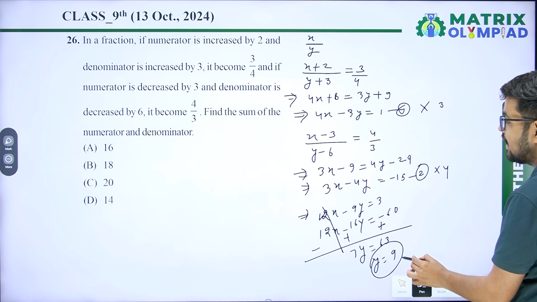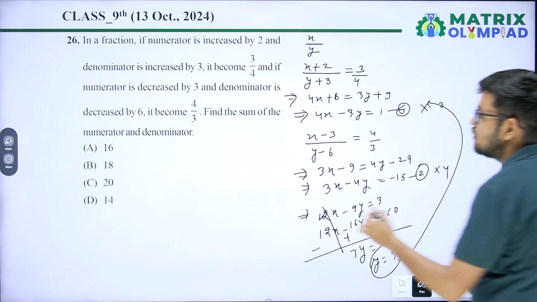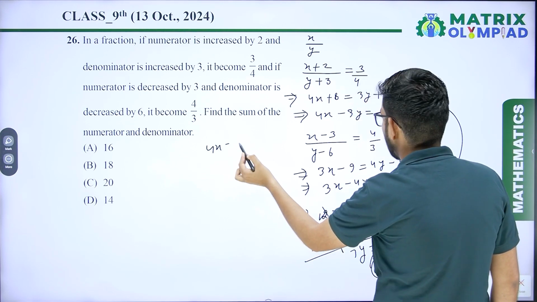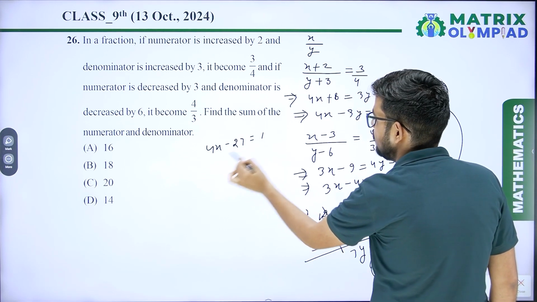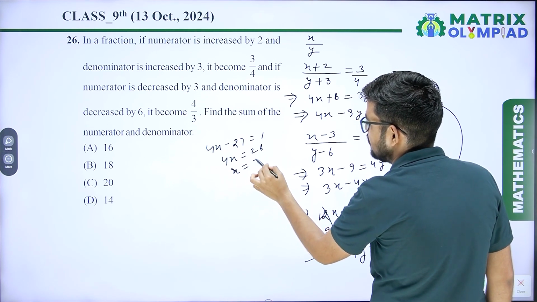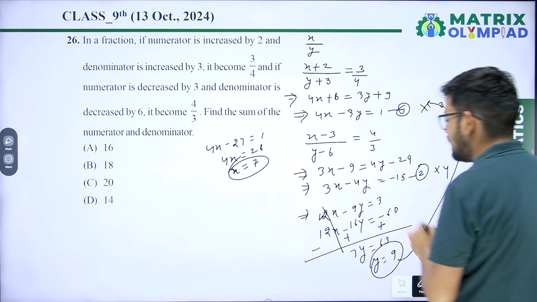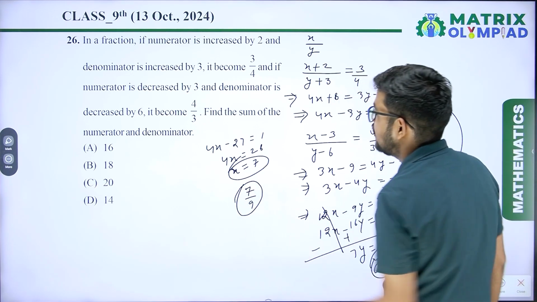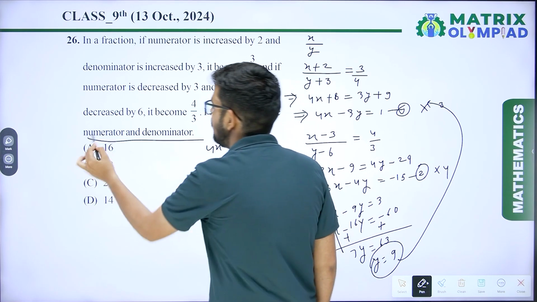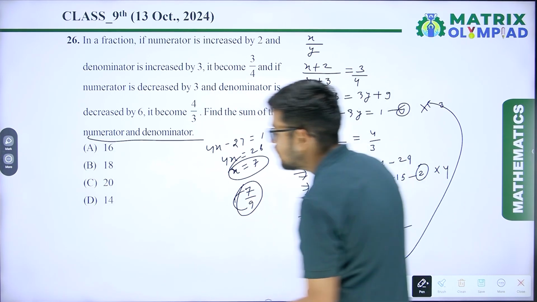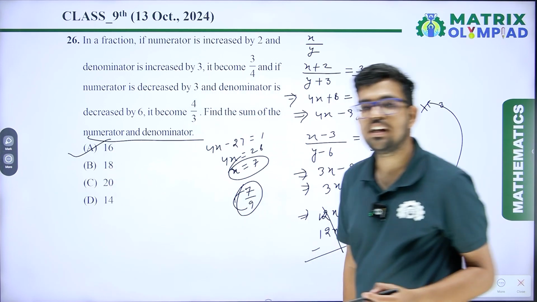Put y equal 9 in equation 1. So you will get 4x minus 9 times 3, 27, equal 1, 4x equal 28, x equal 7. So x equal 7 and y equal 9. So the fraction is 7 upon 9. Find the sum of the numerator and denominator. So the sum of numerator and denominator is 9 plus 7, 16. So our option A is correct.